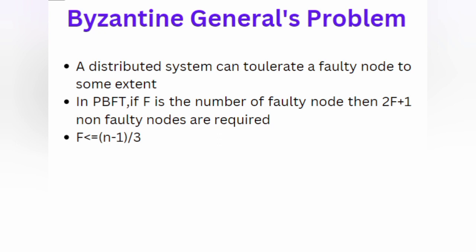In the Byzantine Generals Problem or Byzantine fault tolerance, if f is the number of faulty nodes, then 2f + 1 non-faulty nodes are required. That is f ≤ (n - 1) / 3. Here f is the faulty node, that means the person who is a traitor, and 2f + 1 is the non-faulty nodes, that means the remaining army generals. Faulty nodes means a traitor and the generals.